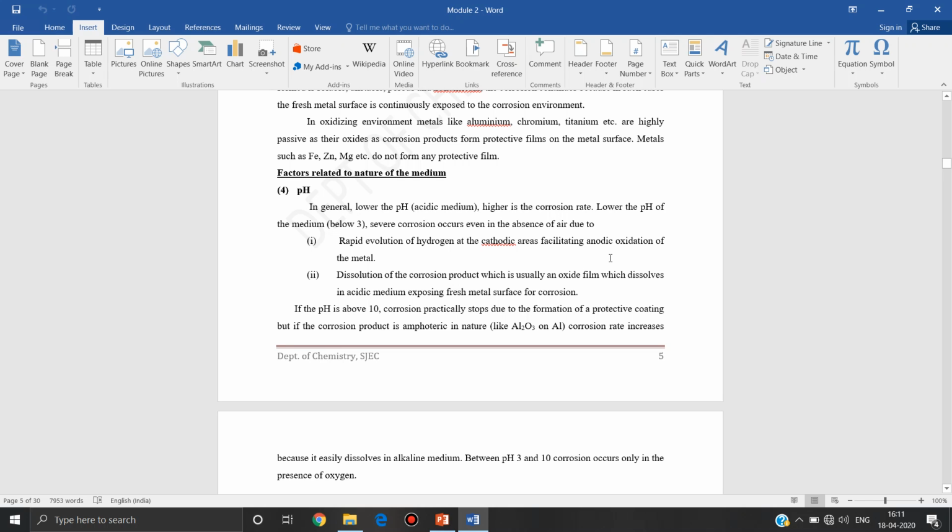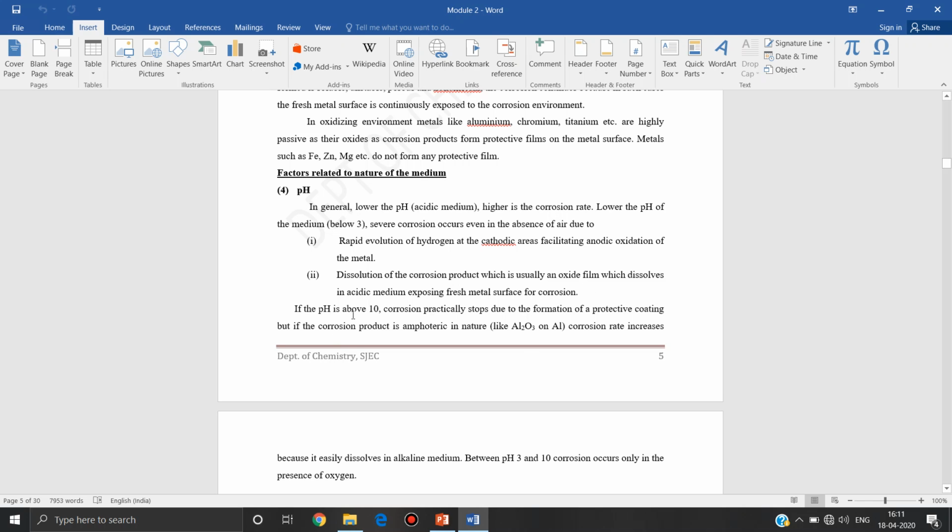So rate of cathodic reaction increases. At the same time, rate of anodic reaction also increases, and at lower pH, dissolution of the corrosion product also takes place. So whatever protective film formed over the metal surface will be dissolved, that increases rate of corrosion.